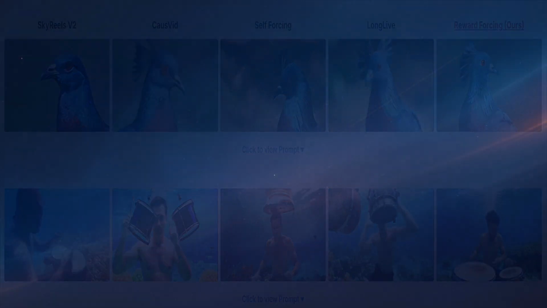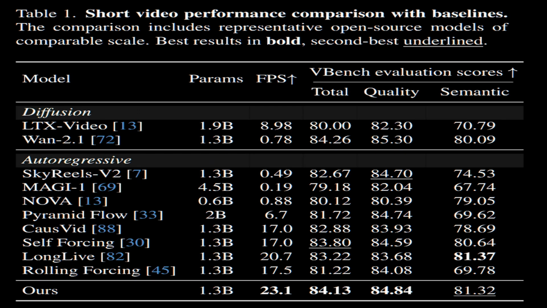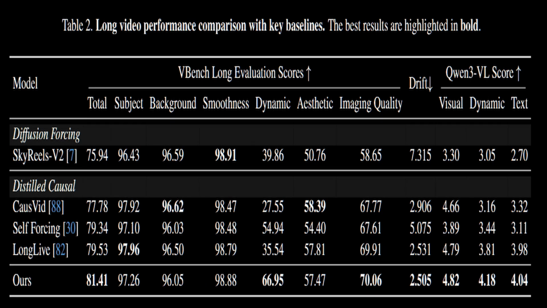As we can see in the data, the quality of the generated short video is the highest among competitors. When it comes to longer videos, over 1 minute, the smoothness is not the absolute best, but it is highly competitive. However, when we look at the dynamic score, we see a very high boost. The model achieves the best total score on the VBench long evaluation. Using the Qwen3-VL model to score the visual and dynamic quality, this model gives the best performance over previous SOTA models.